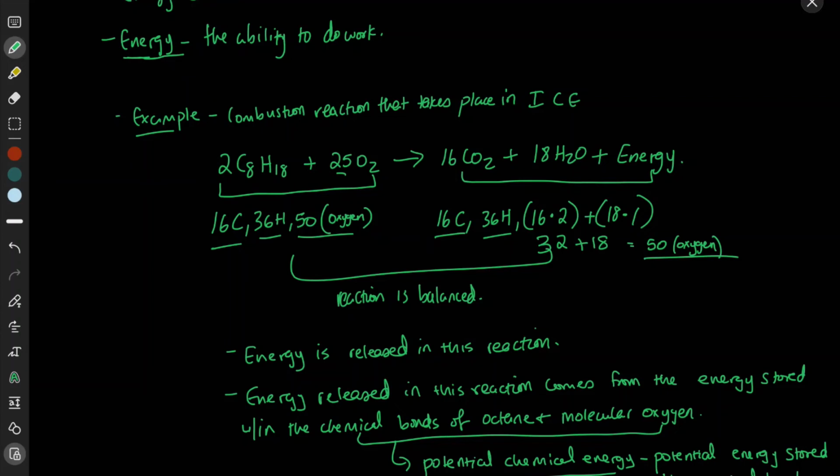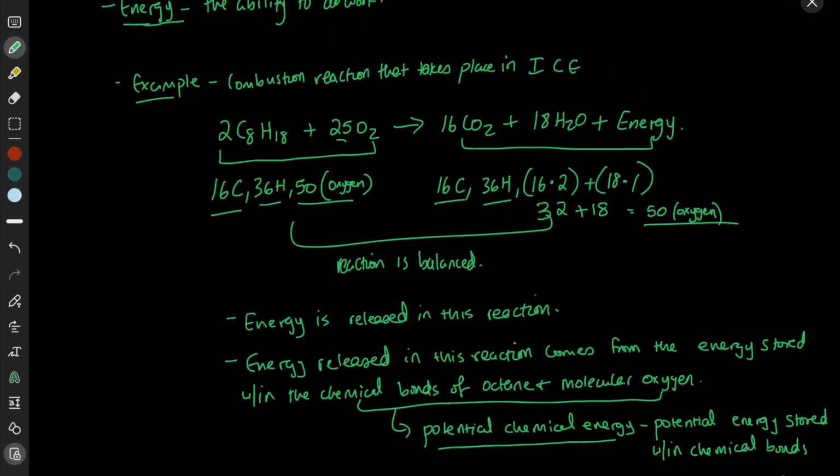Now, a unique thing about biological systems is that in many cases, the reactions that release energy can be coupled or linked to reactions that require energy. So there's a series of reactions where one set of reactions releases the energy, and that energy is used for reactions that require energy, and so on.